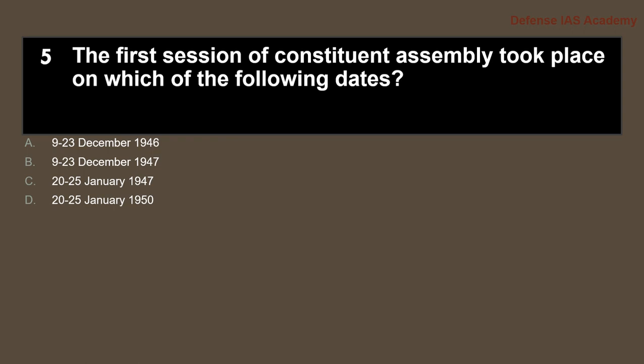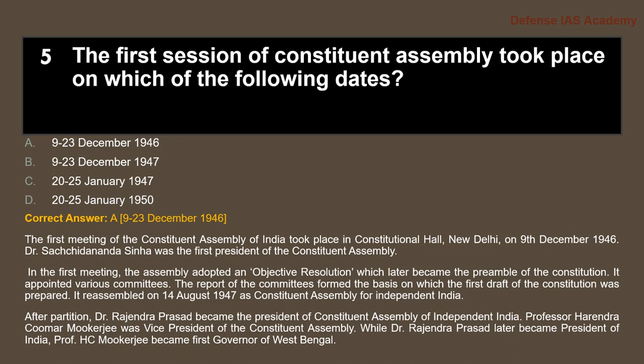Question 5. Which session of the Constituent Assembly took place on which of the following dates? The correct answer is option A, 9 to 23 December 1946. So the question was, the first session of the Constituent Assembly took place on which date?